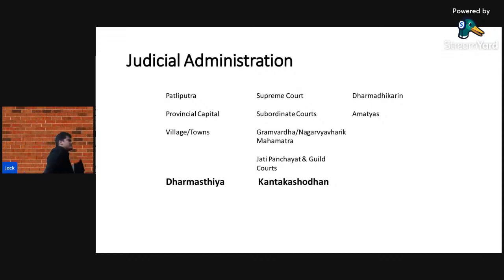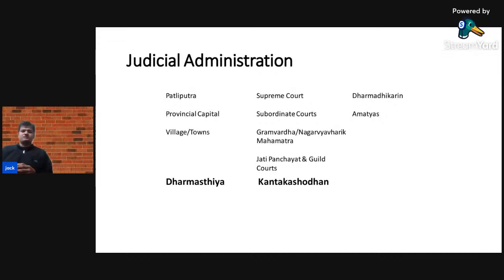Then we will discuss the judicial administration. Like today, we have the Supreme Court in Delhi, the capital, and different high courts in the various states. In the same way, in the Mauryan Empire, there was a Supreme Court in Patliputra, and it was headed by the officer named Dharmadikari. Then comes the provincial capital, and it was headed by the Amatyas.